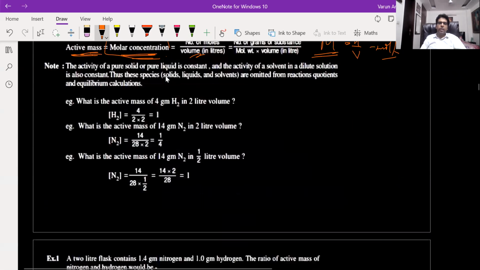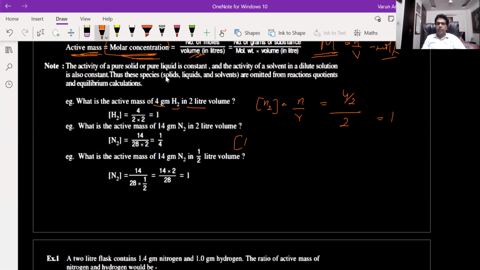Now these are some of the examples you can study. What is the active mass of 4 grams of hydrogen in 2-liter volume? Active mass will be the concentration, that is number of moles upon volume. Number of moles will be weight divided by molecular weight, and volume is 2 liters. So this will come out to be 1.